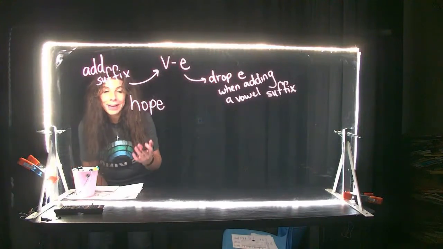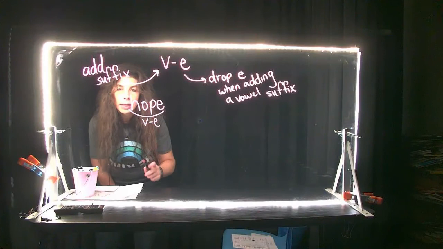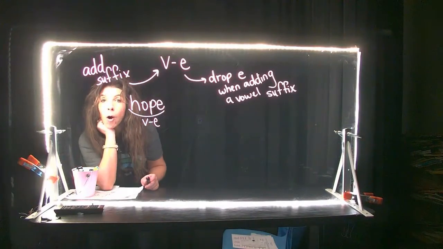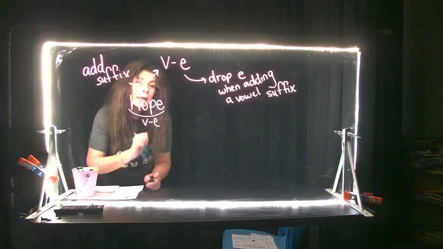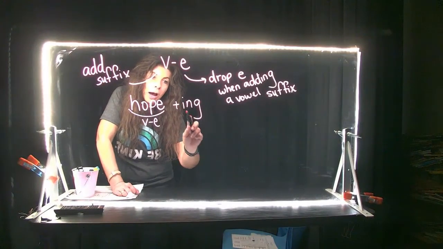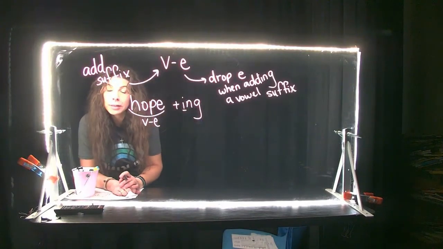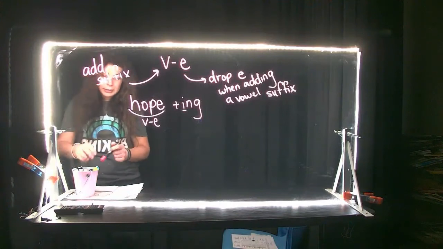Hope is a vowel consonant E. If I wanted to say, I'm hoping for good weather for our picnic, and I'm going to add the ing, remember, is a vowel suffix. Do you remember what a vowel suffix is?